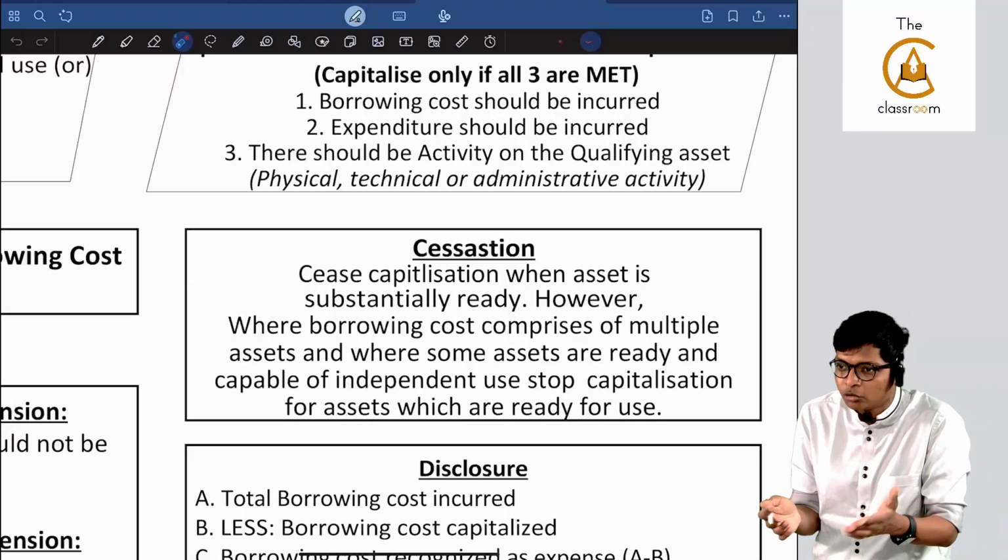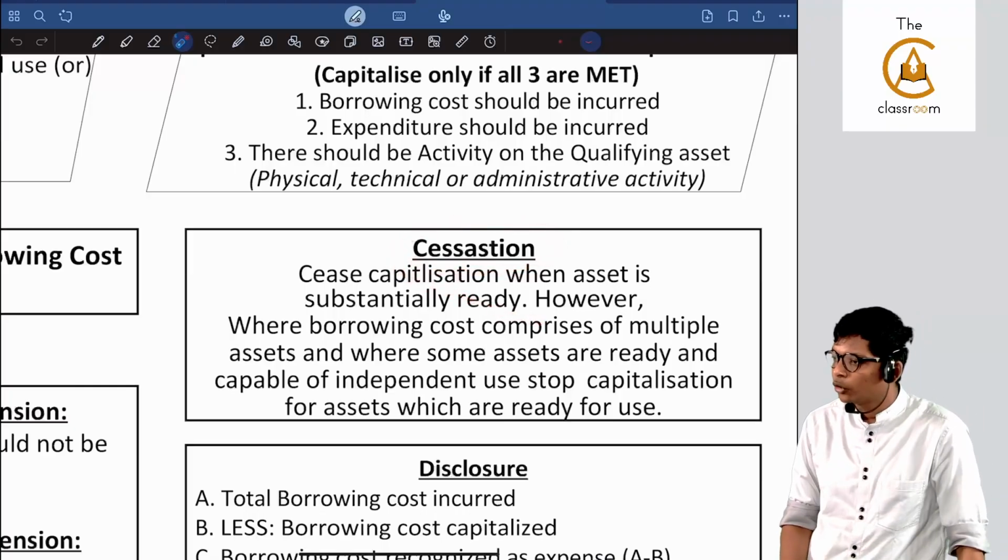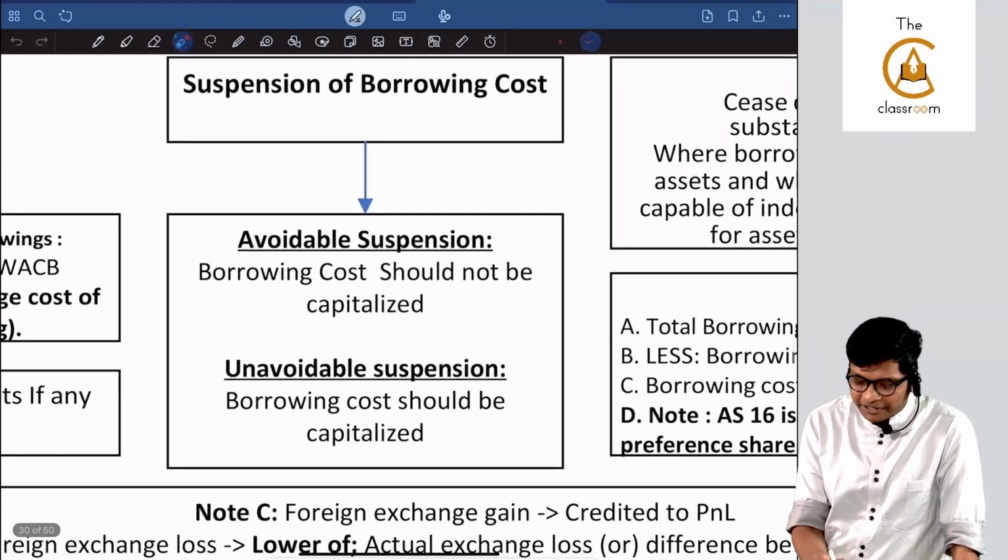Have you moved into the house? Yes. Are you able to live there? Living condition? Yes. I will stop the capitalization. Are you following, guys? Clear? Then suspension of borrowing cost.